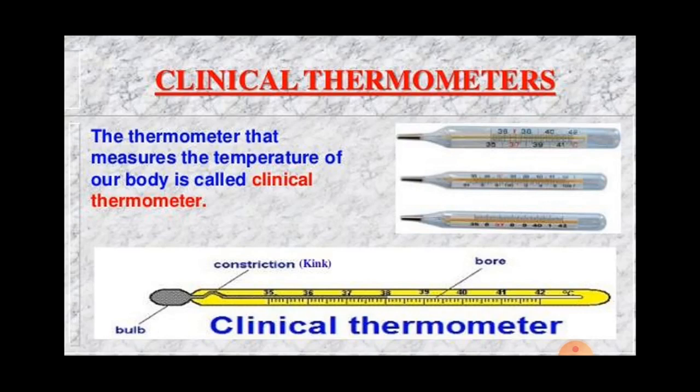And after noting the body temperature, the level of mercury can be brought down by giving a few jerks to the thermometer tube. Without giving a few jerks, this level of mercury can't be brought down. So this kink prevents the backflow of mercury into the thermometer bulb when the thermometer bulb is removed from the mouth of the patient.